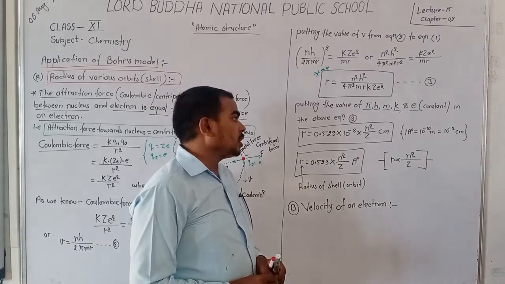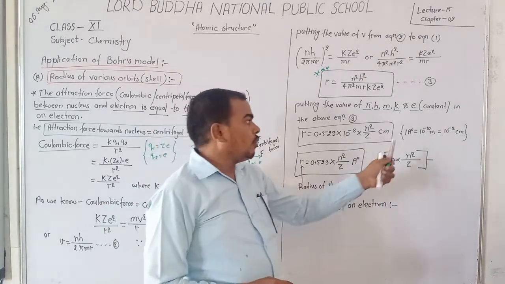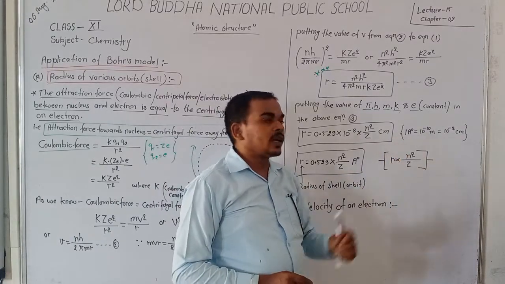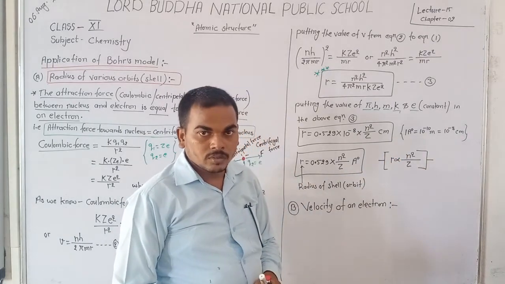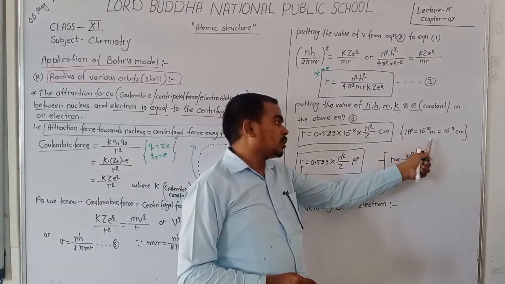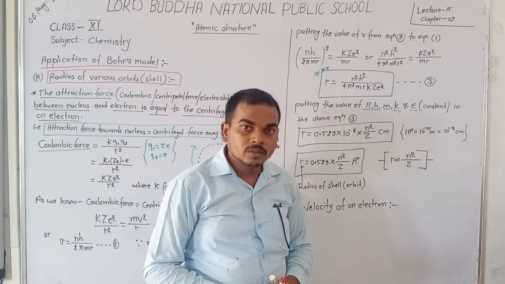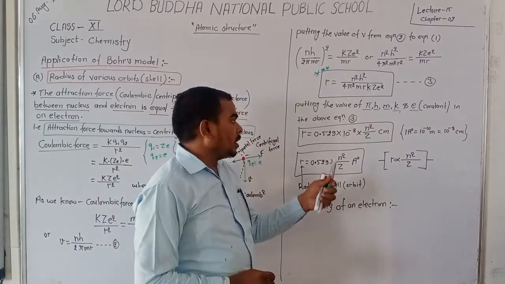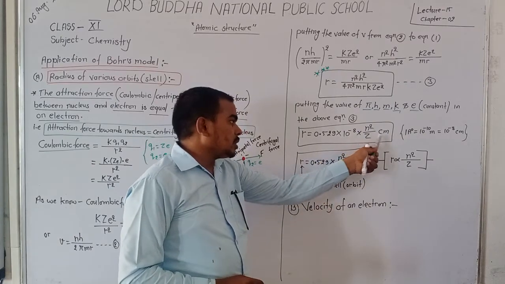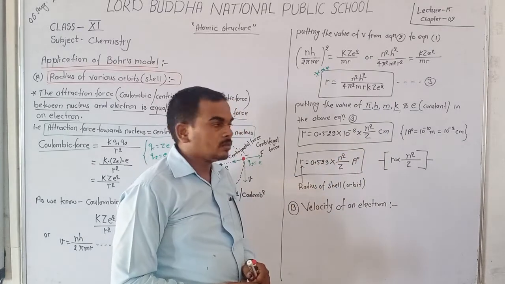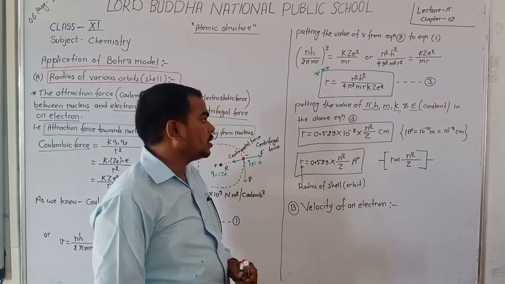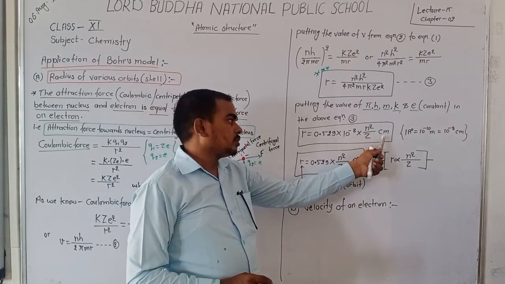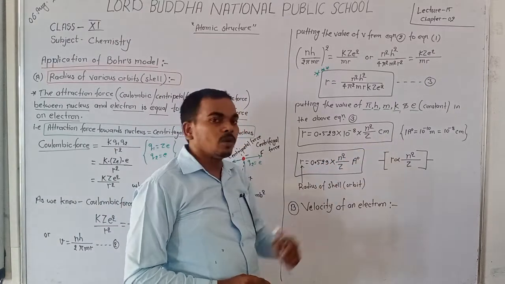As you know, 1 angstrom is equal to 10 power minus 10 meter and 1 angstrom is equal to 10 power minus 8 centimeter. Then to convert centimeter into angstrom, we multiply by 10 power 8 in this formula.